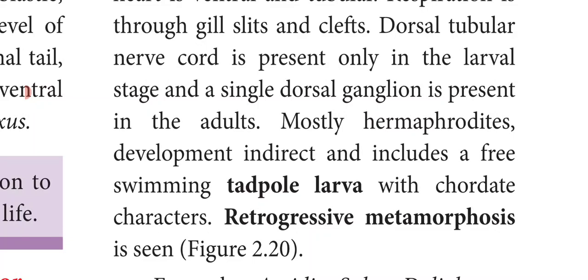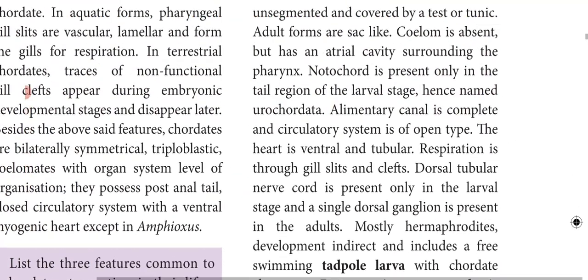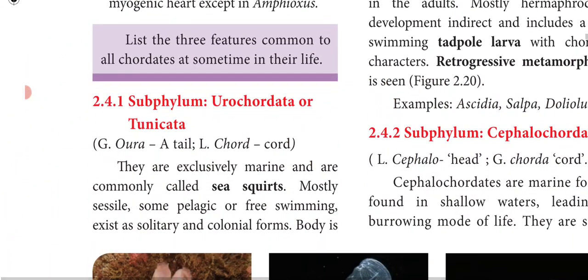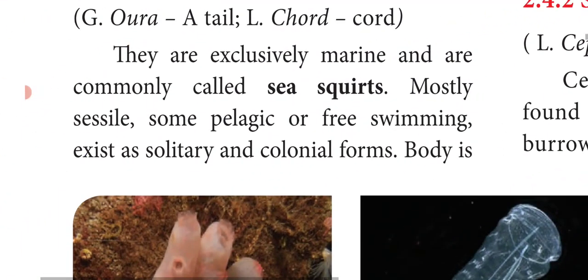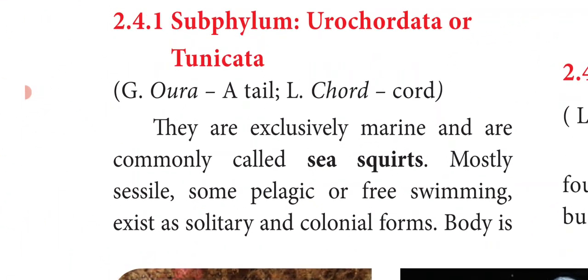So this is called retrogressive metamorphosis. This is about the subphylum Urochordata. The unique features are that these animals possess the notochord only during the larval stage, and that too in the tail region. Hence the name Urochordata.